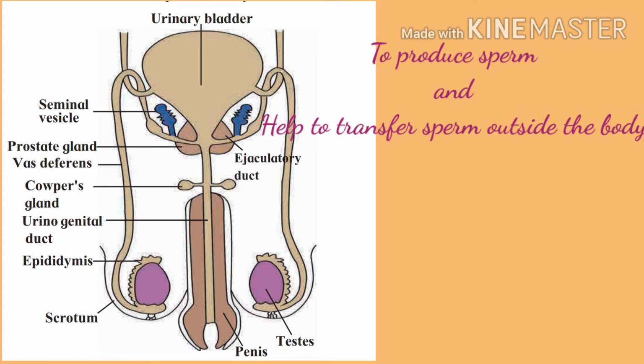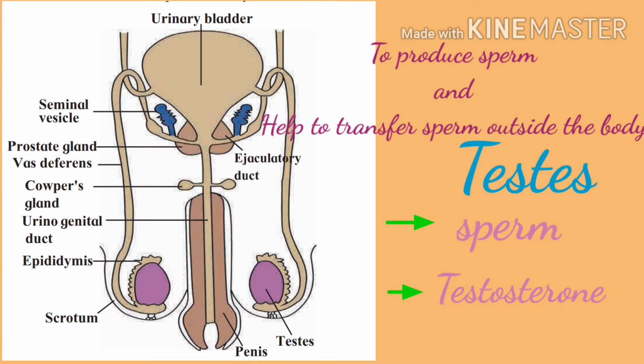Here, testis is the organ where the male germ cell or sperm is produced, whereas the rest of the organs help to deliver sperm to the site of fertilization. So the most important organ here is the testis. It is present outside the abdominal cavity and there are two in number in the male.